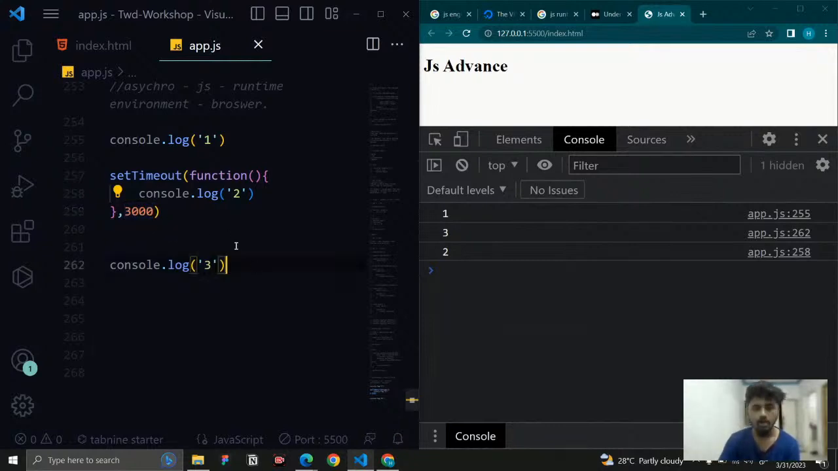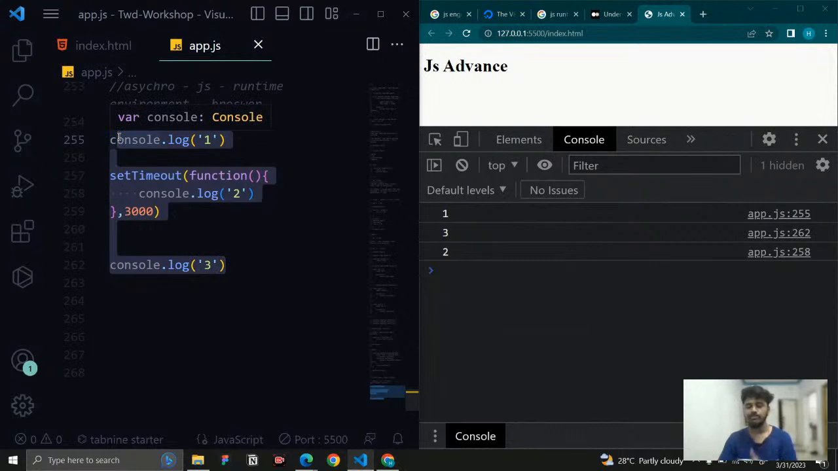So that is why we have callbacks. This is just an introduction. With the help of callbacks, we have promises and async and await. With the help of promises and async and await, we are able to achieve sequence control, and callbacks give the sequence control.